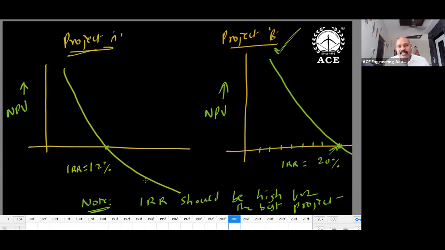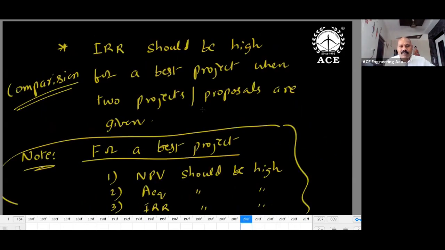Suppose NPV at i equal to 18%. For A, I'm getting a negative value. For B, I'm getting a positive value. So who is good now? B is good. Are you catching my point here? Suppose any i value, who is good? B is good up to 20. Only up to 12 is A good. So in comparison, whoever has the highest value is really good. In comparison, IRR should be high. For the best project, NPV should be high, A equivalent should be high, and IRR should be high.